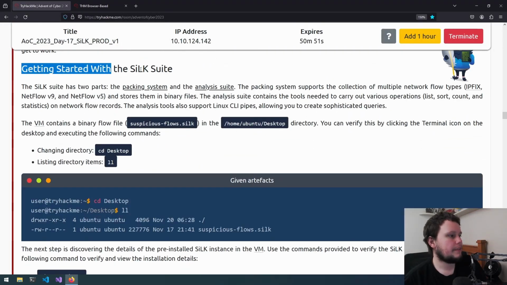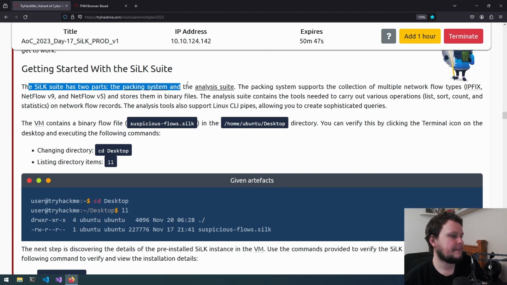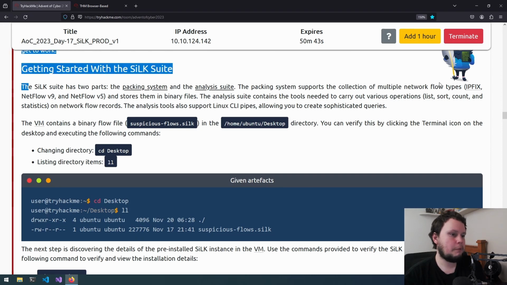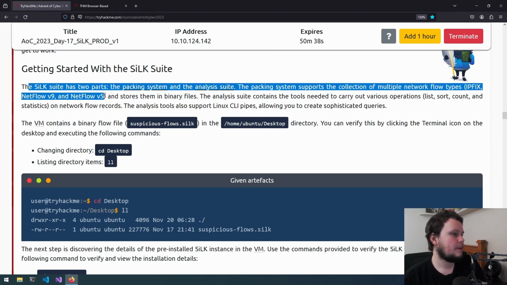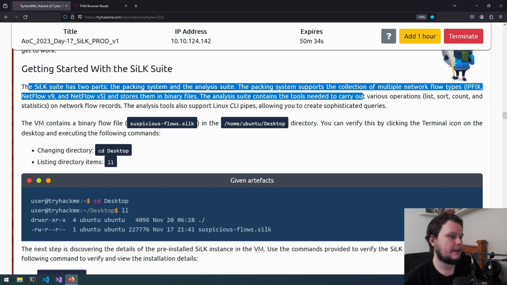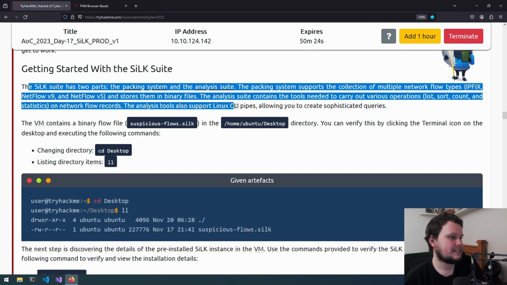So, getting started with the SiLK Suite. The SiLK Suite has two parts, the packing system and the analysis suite. The packing system supports the collection of multiple network flow types, IPFIX, NetFlow version 9 and NetFlow version 5, and stores them in binary formats. The analysis suite contains the tools needed to carry out various operations, list, sort, count, and statistics on network flow records. The analysis tools also support Linux CLI pipes, allowing you to create sophisticated queries.